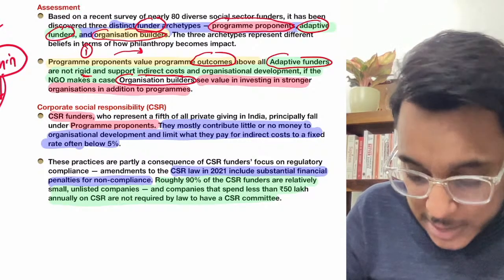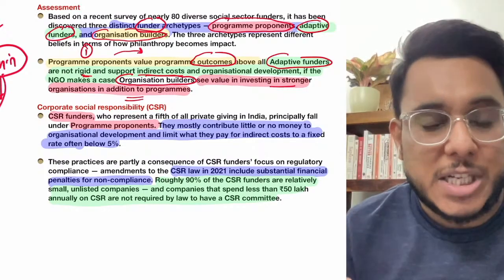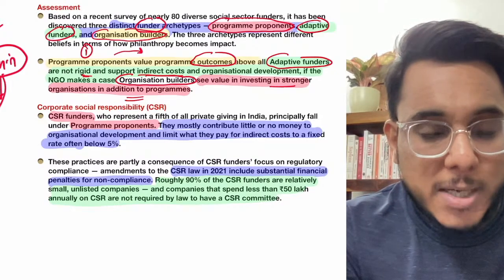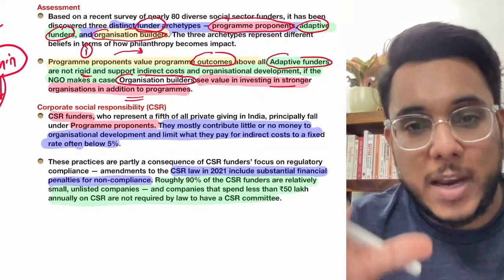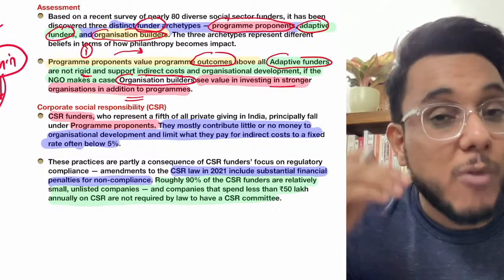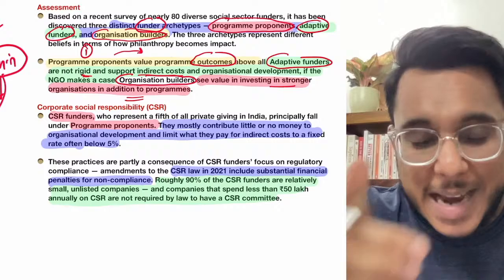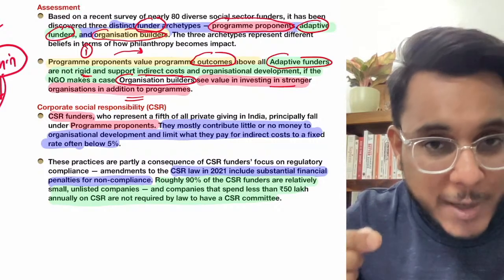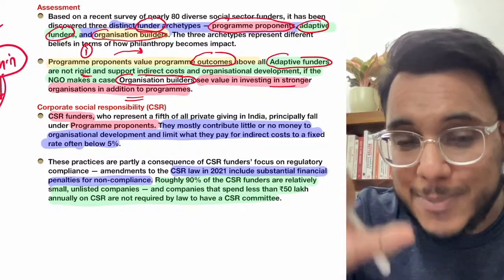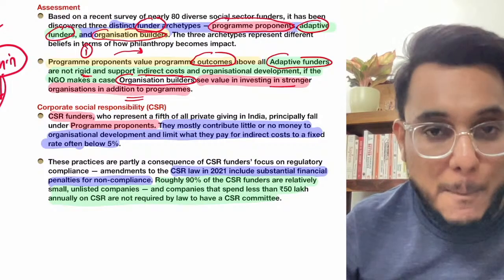They invest in the social sector, and they want to bring long-term change. They are not concerned about one year. For example, they don't say that, okay, we are giving 1 crore rupees to you, show us what assets you have built with that 1 crore rupees this year. No, they want to build capacity in the long term. For a long horizon, they will give money and they want to change the entire sector. For example, if one NGO is working in the education sector, they want to change the entire education sector. For that, some 10-year, 15-year horizon is needed. So they are the organization builders.